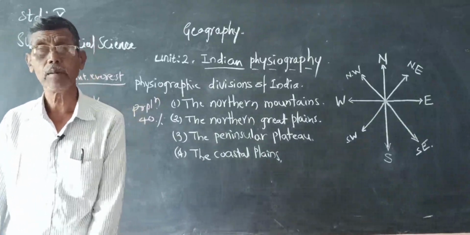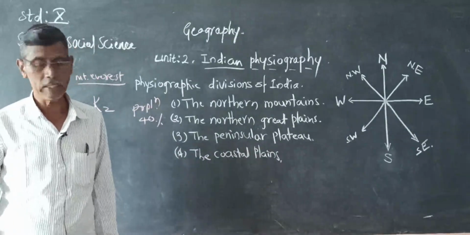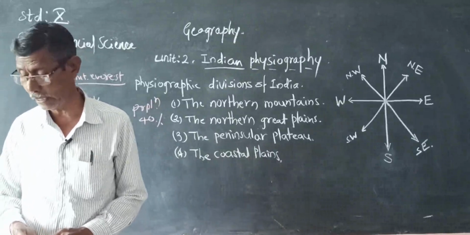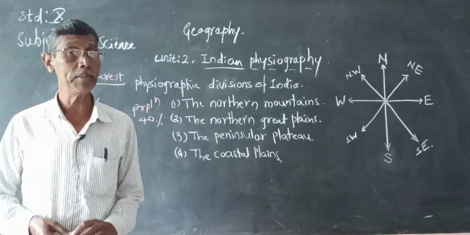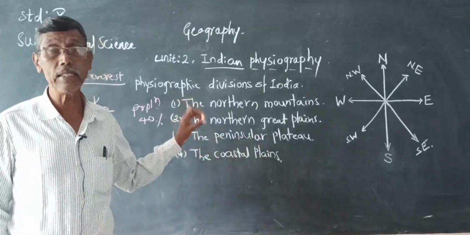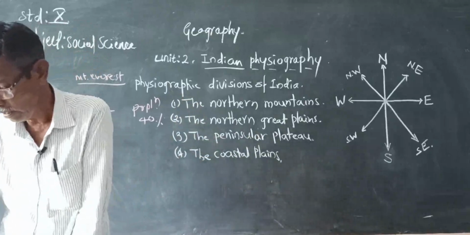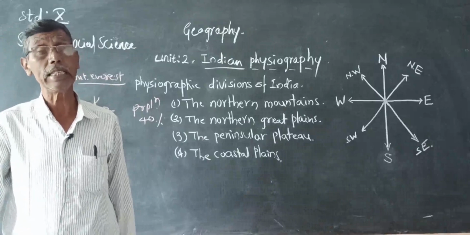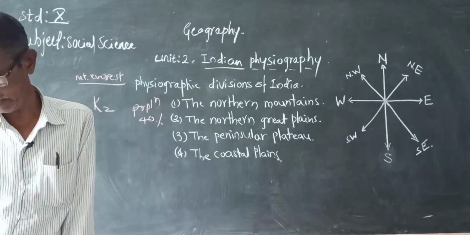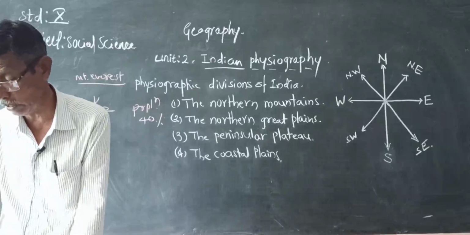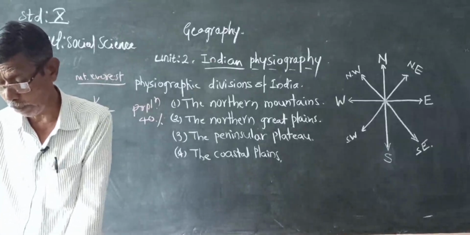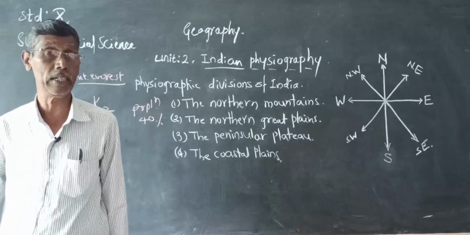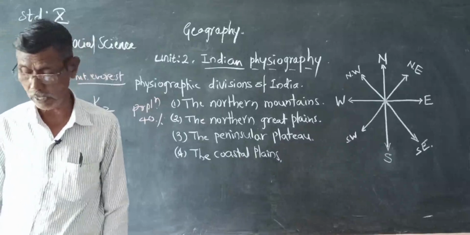Now the peninsular plateau, the third physical division of India. This is the largest physical division and is also the oldest landmass in the country. It has been a part of the Gondwana land. It lies to the south of the Great Plains and occupies about 16 lakh square kilometers. 16 lakh square kilometers is the extent of the peninsular plateau.